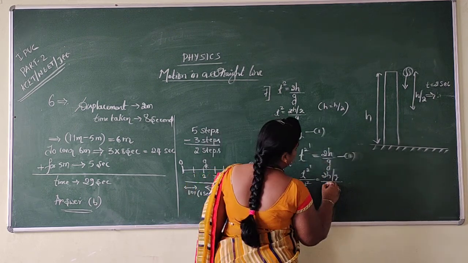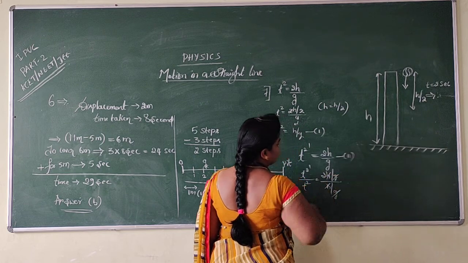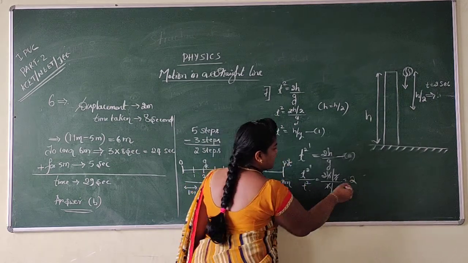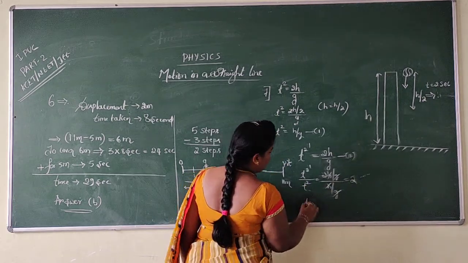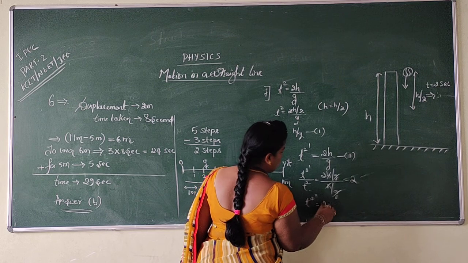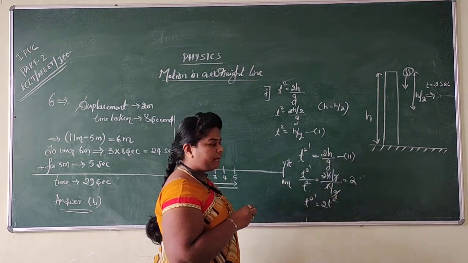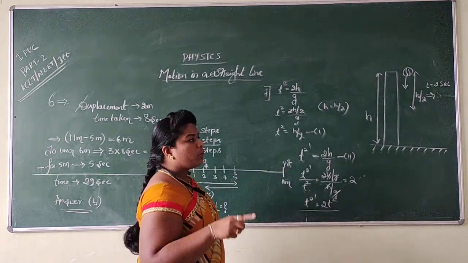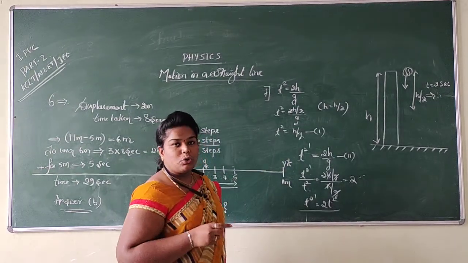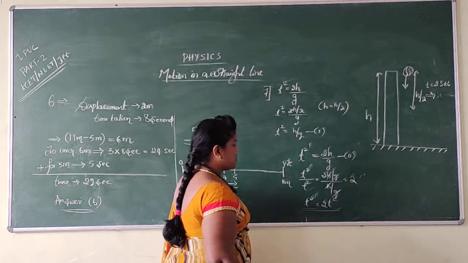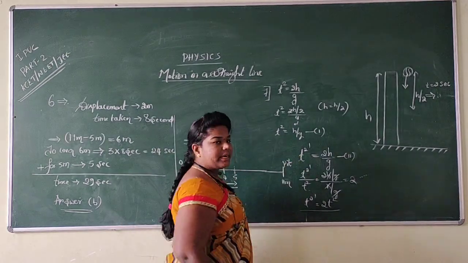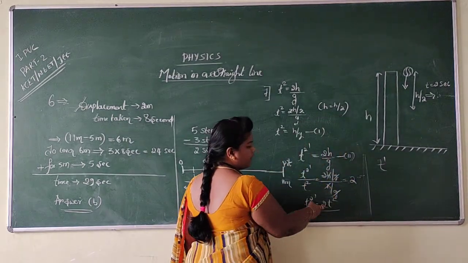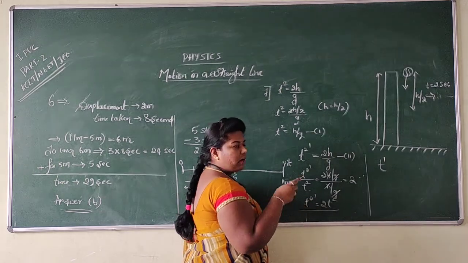So t dash square divided by t square is equal to 2h by g divided by h by g. Here h and g cancel, and the remaining is 2. By cross multiplication, t square goes to the other side. We need to find t dash. To remove the square, I am applying square root on both sides.